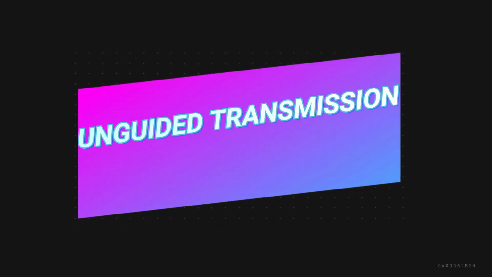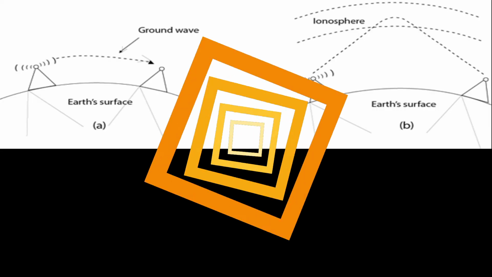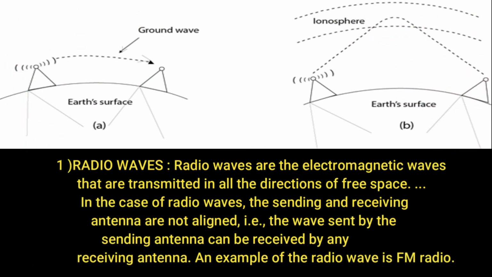Now, we are going to talk about unguided transmission media. First is radio waves. Radio waves are electromagnetic waves that are transmitted in all directions of free space. In the case of radio waves, the sending and receiving antennas are not aligned. That means the waves sent by the sending antenna can be received by any receiving antenna. An example of the radio wave is FM radio.